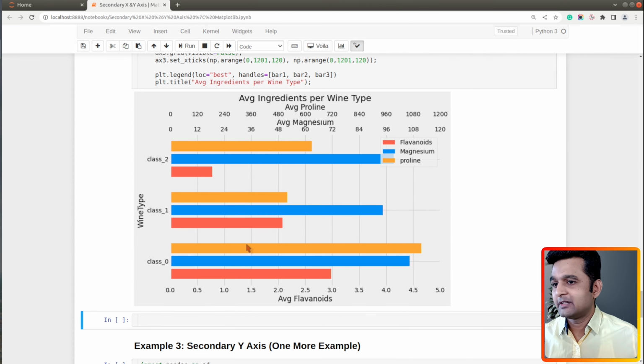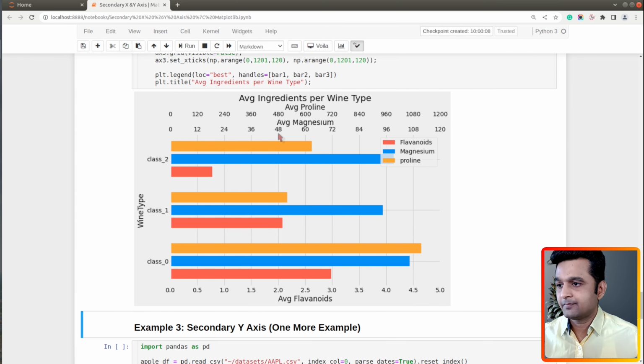All right, so here we have our chart ready, where we have two secondary x-axis. So this chart is just the same as our previous chart, showing average values of ingredient, but we just changed the alignment of our bars from vertical to horizontal to explain how we can add secondary x-axis to our charts.